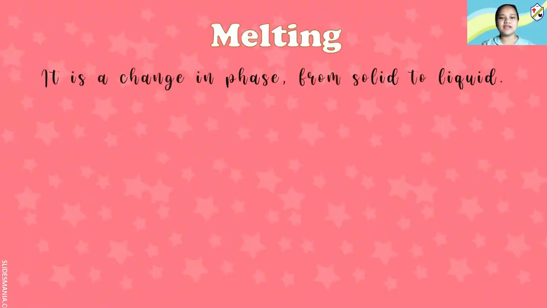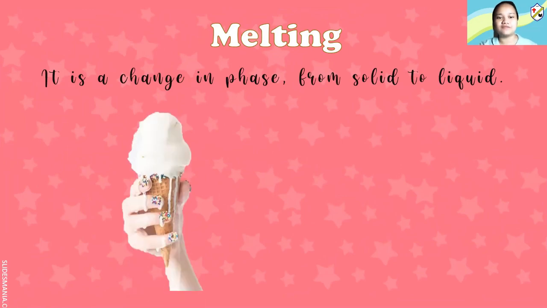Next, we have melting. So when we say melting, it is a change in phase from solid to liquid. So when we melt things, we use heat. For example, we have ice cream, right? Whenever it's hot season, we like to eat cold snacks or food. And if it's very hot, these food tend to melt.